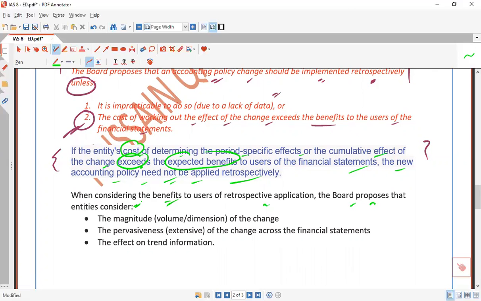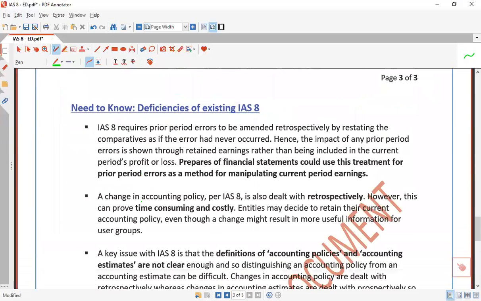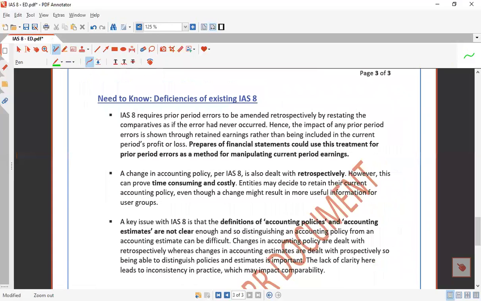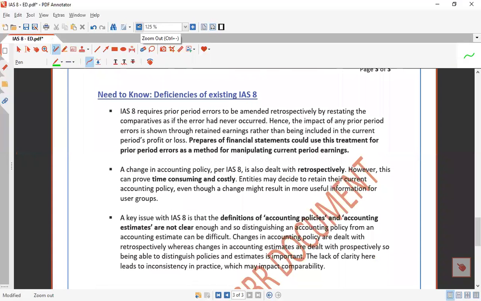Whatever the change required, what the dimension, what the magnitude, what the extent of the change, and what the effect on the trend information. You have to consider this point as well. Lastly, candidates, I strongly suggest that you must know what the particular deficiencies right now are in IAS 8.